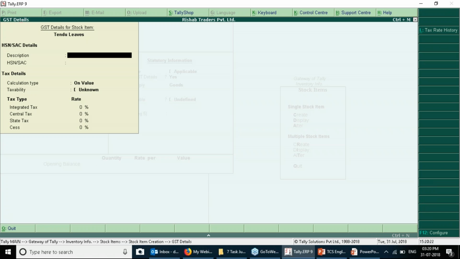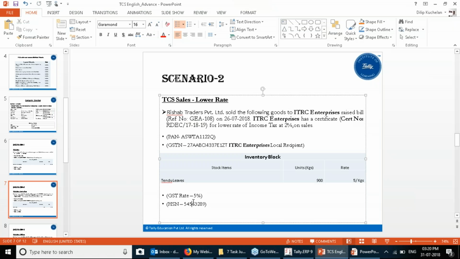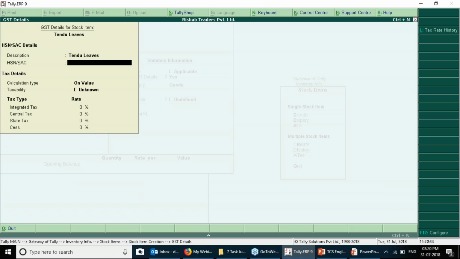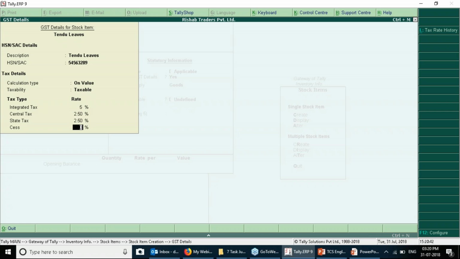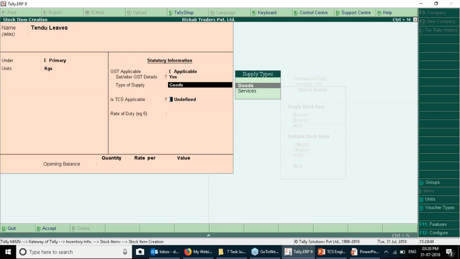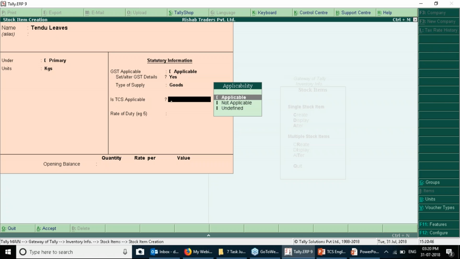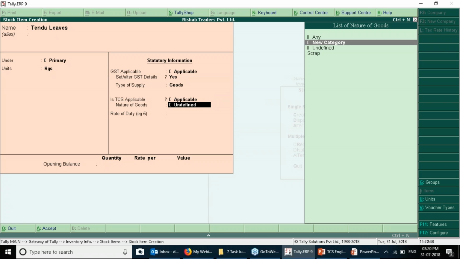So set alter GST details, yes. So you can say that it's Tendu leaves. You can provide any kind of HSN code or relevant HSN code. Taxability, taxable. Now what is the percentage of GST? 5%. Types of supply goods. Is TCS applicable? Yes, definitely it is applicable.